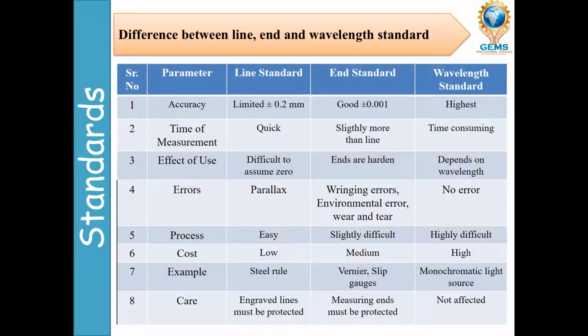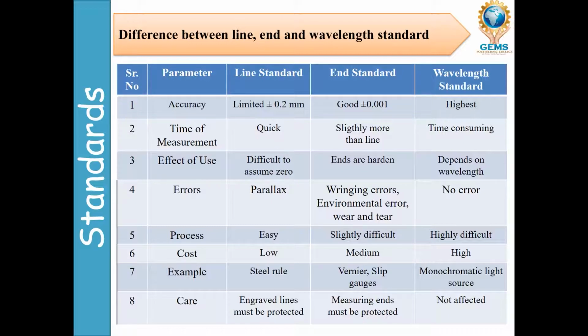Next, errors. Fourth point is errors. In line standard, parallax error may come because one side is straight but the other side may be inclined. At that time there is a parallax error. When we see that place the reading is different, and if an inclination is there, our eye will take another reading.